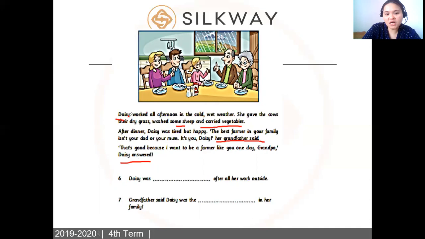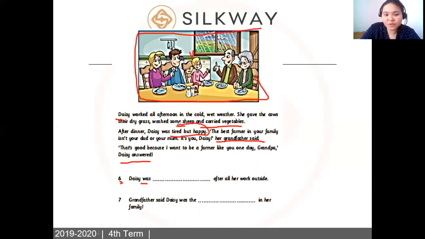Okay, so here you can see in the picture, it's actually Daisy and her parents and her grandparents, right? They're having dinner. So number 6, let's fill in the blanks with the correct answer. Daisy was tired but happy.